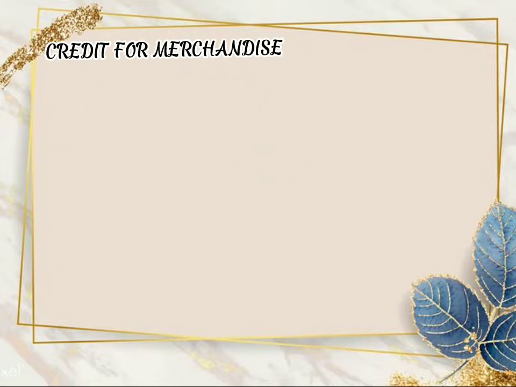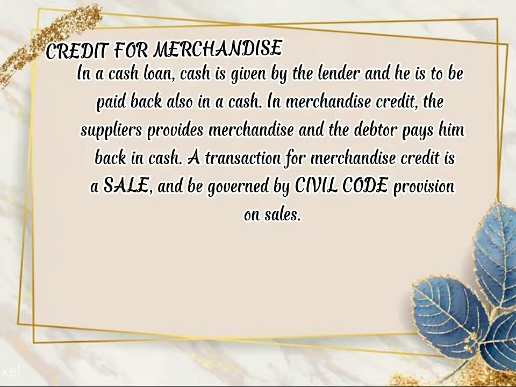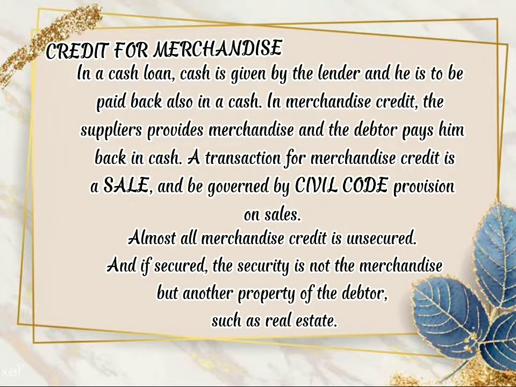Credit for merchandise. In a cash loan, cash is given by the lender and he is to be paid back also in cash. In merchandise credit, the supplier provides merchandise and the debtor pays him back in cash. A transaction for merchandise credit is a sale and is governed by Civil Code provisions on sales. Almost all merchandise credit is unsecured, and if secured, the security is not the merchandise, but another property of the debtor such as real estate.